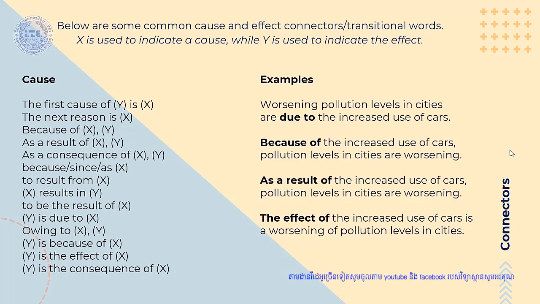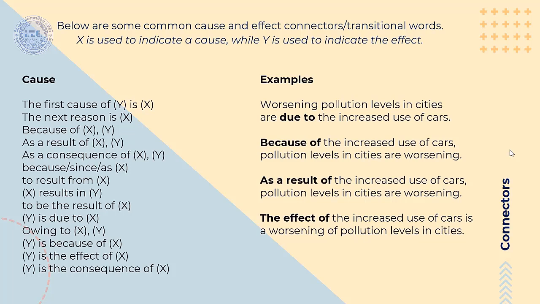Due to means because, why something happened. So due to the increased use of car. The increased use of car refers to a cause. You can also make it into another sentence using because of. So because of the increased use of car, pollution level in city are worsening.